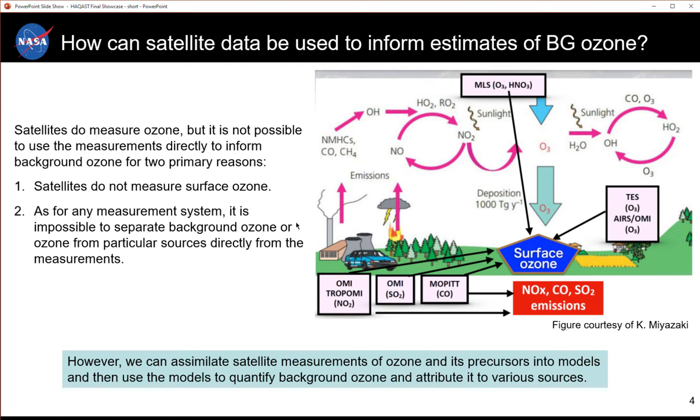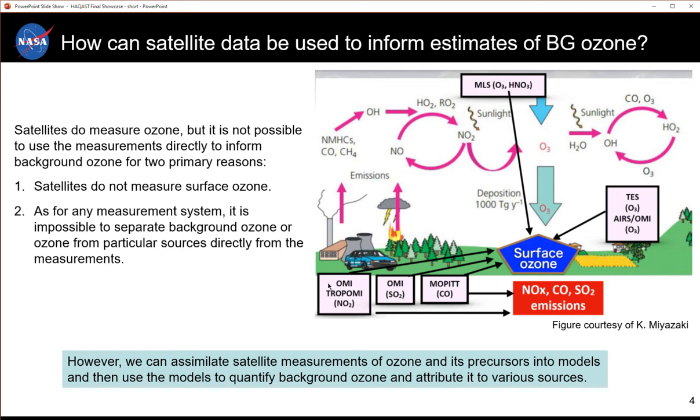However, as shown in this schematic, we can assimilate satellite measurements of ozone and its precursors into models, and then use the models to quantify background ozone and attribute it to various sources. The JPL assimilation system uses an ensemble Kalman filter approach, which produces fully self-consistent estimates of emissions and atmospheric composition that are informed by multiple satellite measurements.